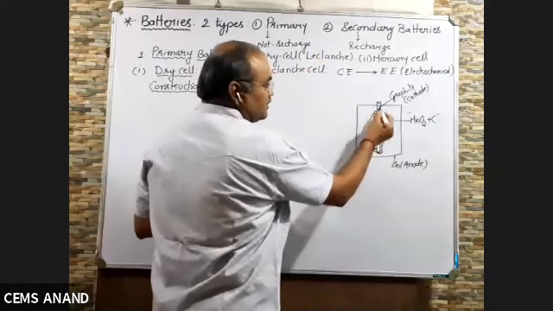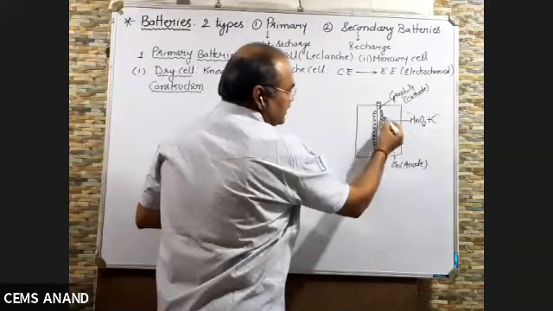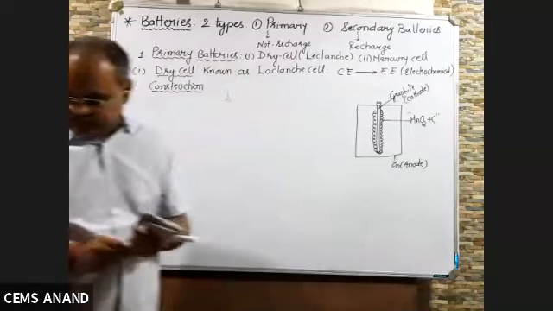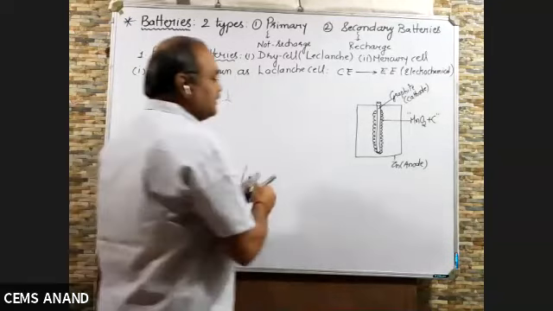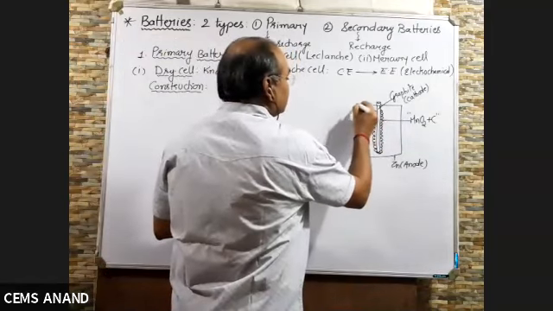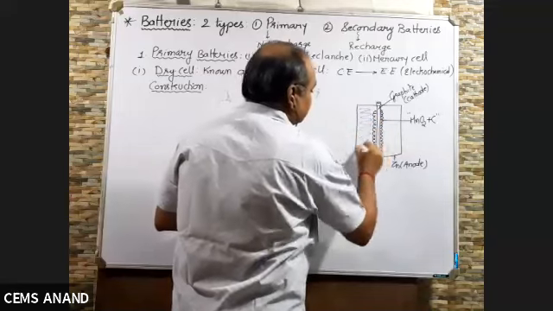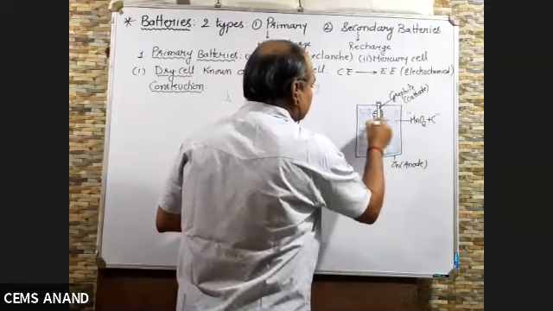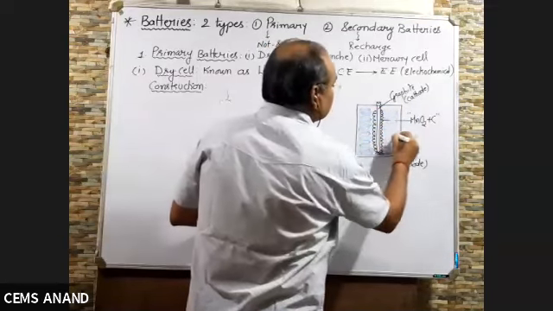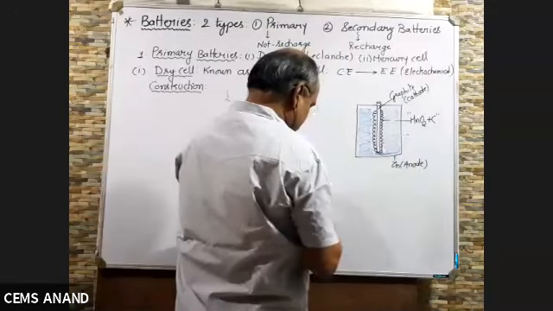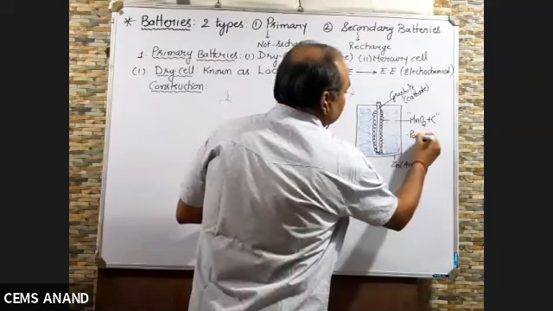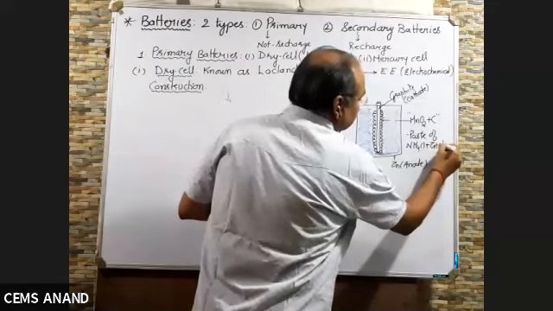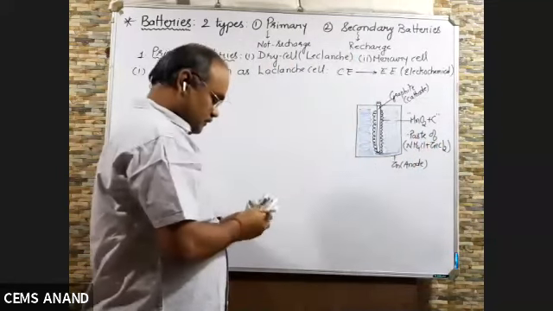The graphite rod which acts as cathode is covered with MnO2 plus carbon powder, and the remaining portion of the graphite rod, this portion, is filled with a paste of NH4Cl plus ZnCl2. So this is the construction.